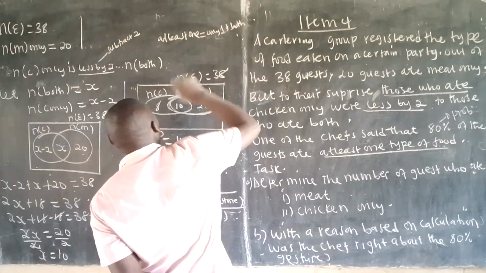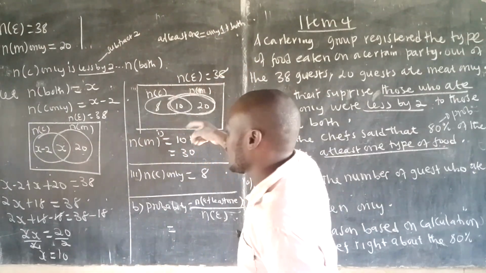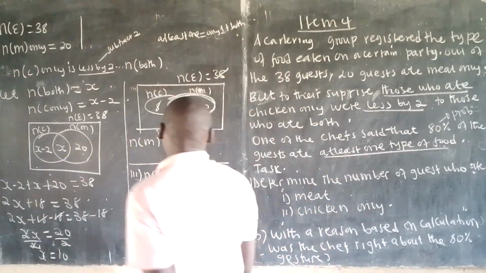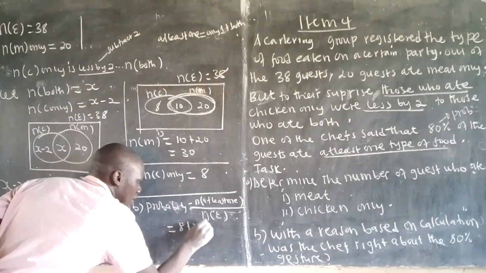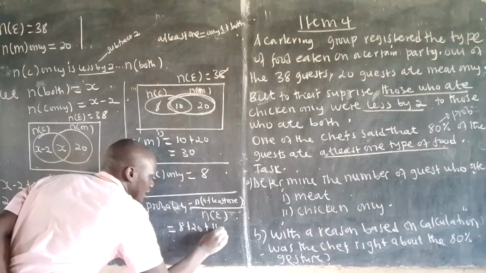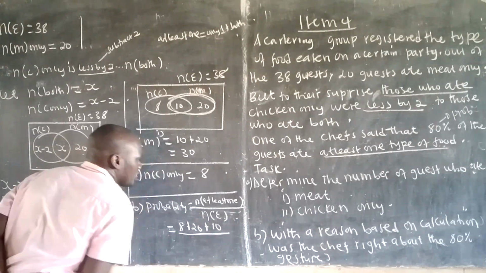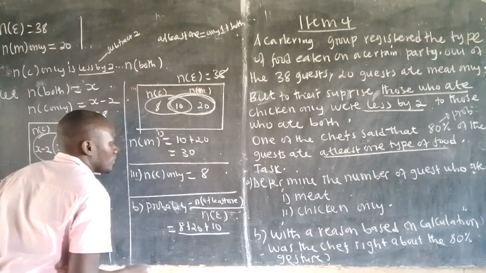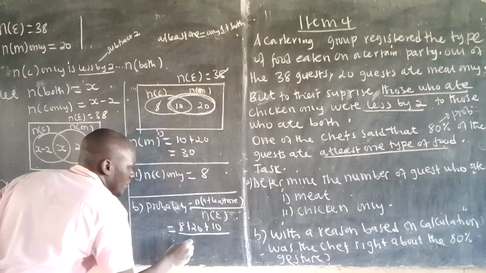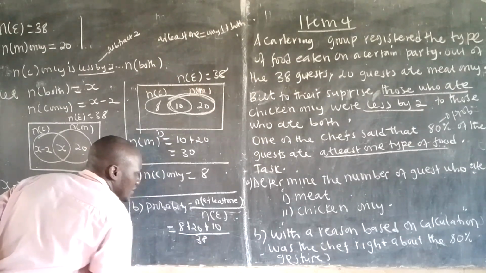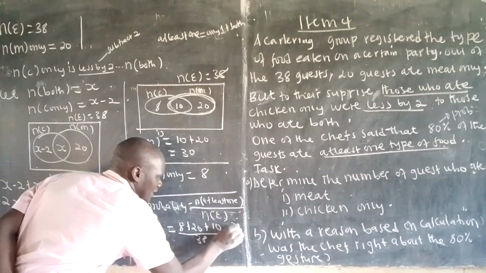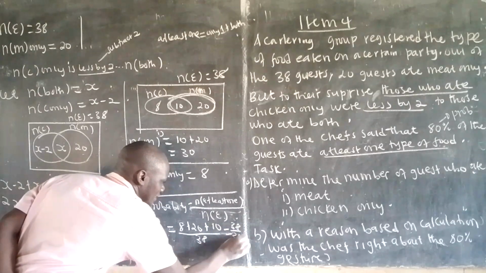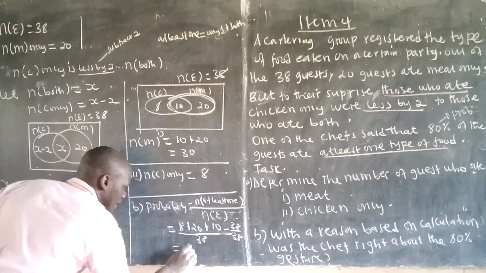And what I mean by only one is this 8 plus 20. So this will be for only one, 8 plus 20, plus both, which is 10. This will be over the universal, which is 38. When you add up, you'll get 38 over 38. The answer we have is 1.